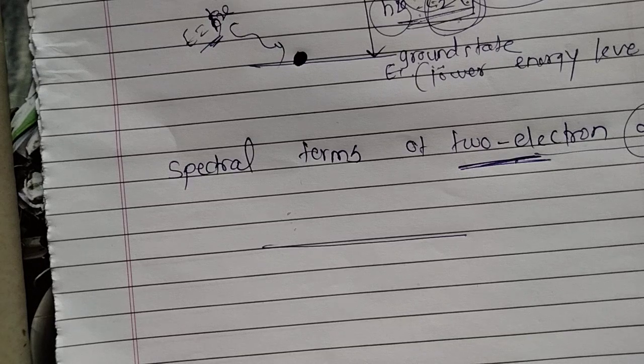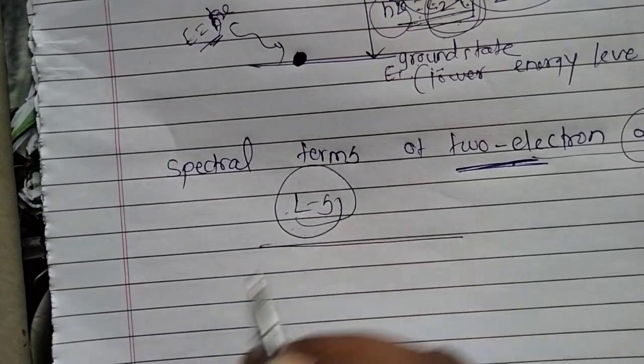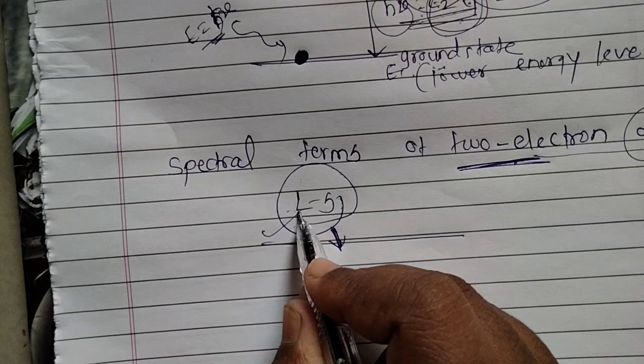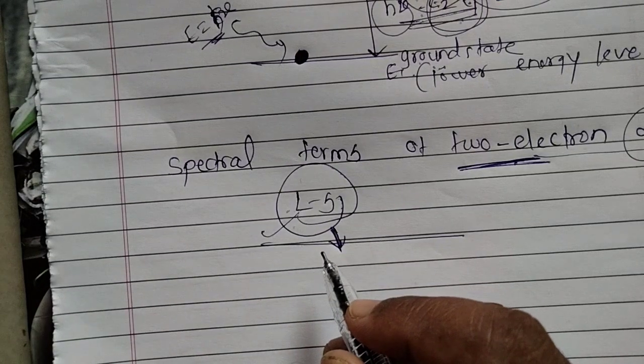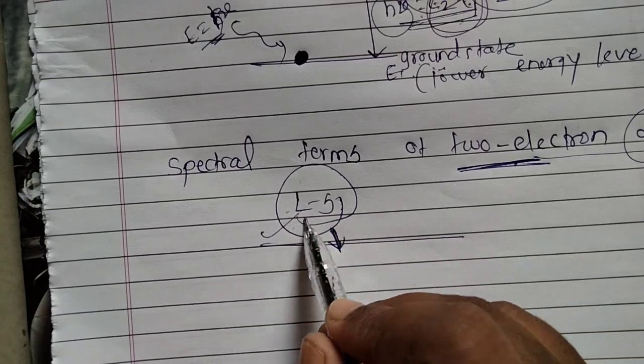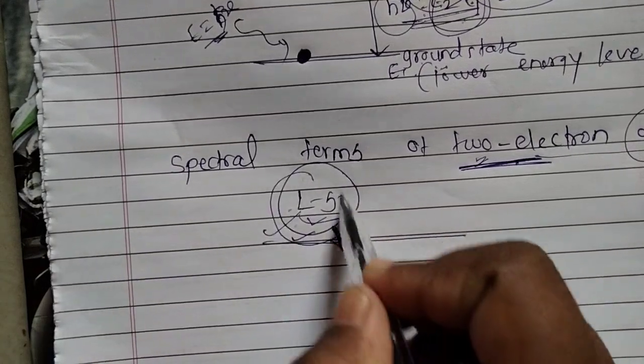Since an atom consists of two valence electrons with different orbital and spin angular momenta, a coupling scheme is necessary to obtain the resultant angular momentum. We saw LS coupling in the first chapter, but that was for one valence electron. In this chapter we will discuss LS coupling for a two valence electron atom. So in LS coupling, what is the L?